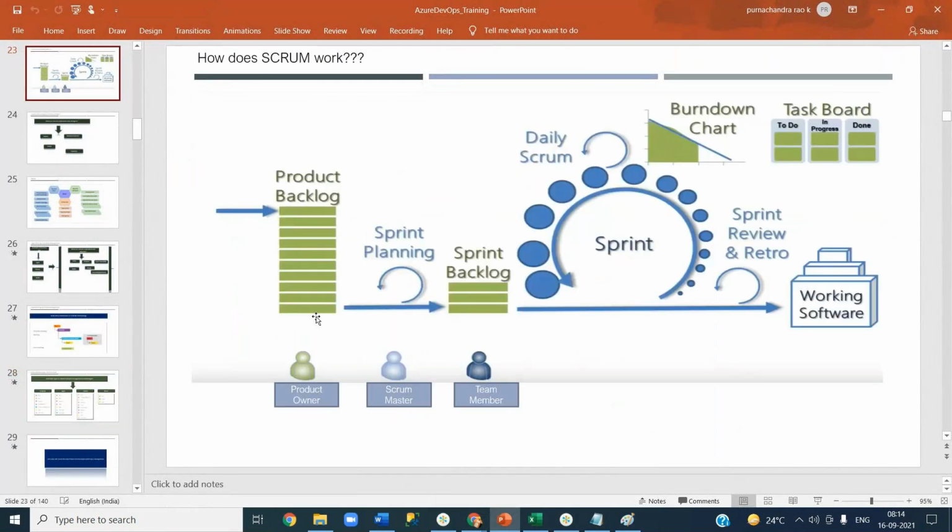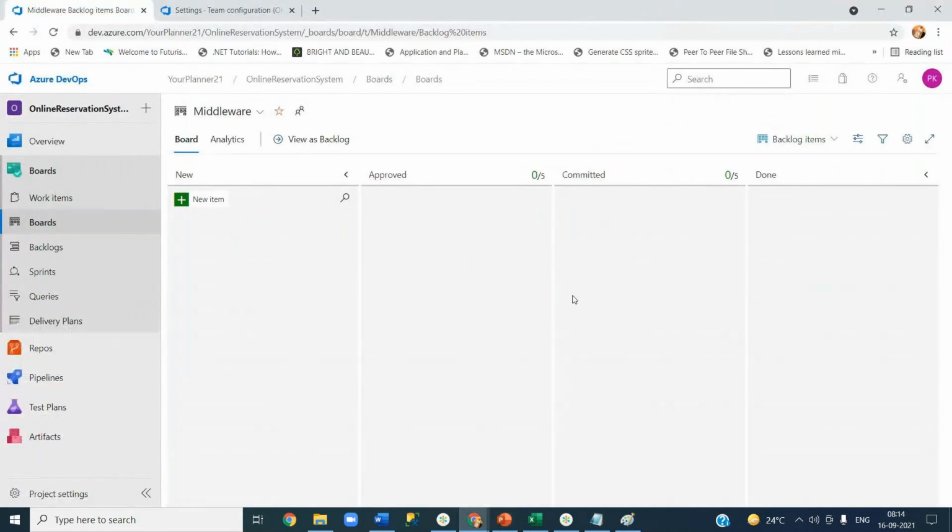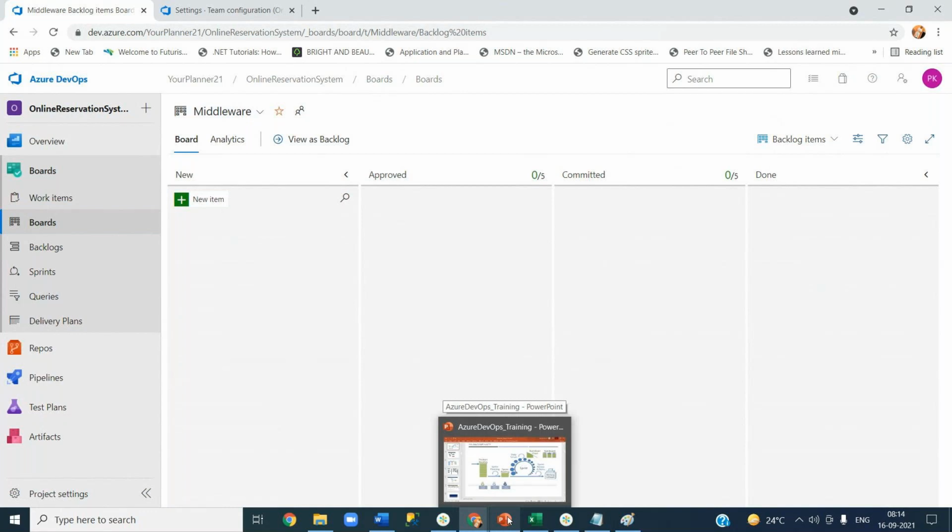Tomorrow we'll do the sprint planning and you will get the sprint backlog. That will close your iterations, and I will show the iterations. After that, there are some advanced configuration changes that you have to do as a DevOps engineer. Guys, let me know if I am a little slow so that I can make it faster.